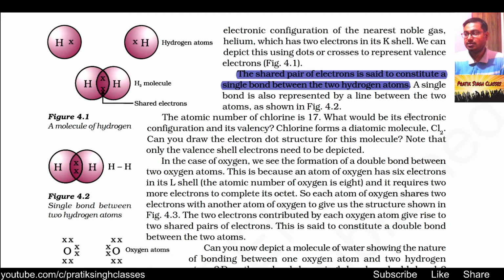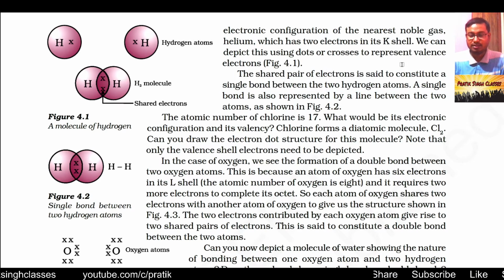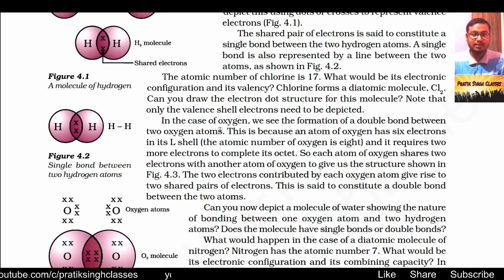Whenever in chemistry you will come across two bonds, it means sharing of 4 electrons. Whenever we have 3 bonds, that means sharing of 6 electrons, among the atoms, between two different atoms or the same atoms. A single bond is also represented by a line between two atoms, as shown here in figure 4.2. You can see in this one hydrogen on the screen when I move this cursor. Here this dash means one single bond, which shares 2 electrons.